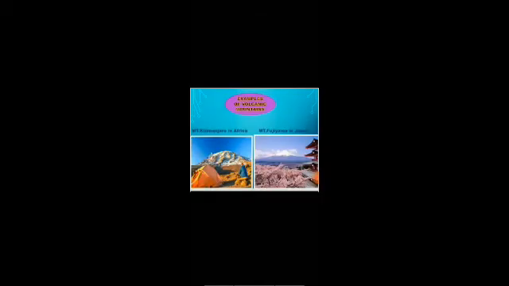Block mountains. Block mountains are created when large areas are broken and displaced vertically. The uplifted blocks are termed as horsts and the lowered blocks are called graben. Volcanic mountains. Volcanic mountains are formed due to volcanic activity. Examples of volcanic mountains: Mount Kilimanjaro in Africa, Mount Fujiyama in Japan.